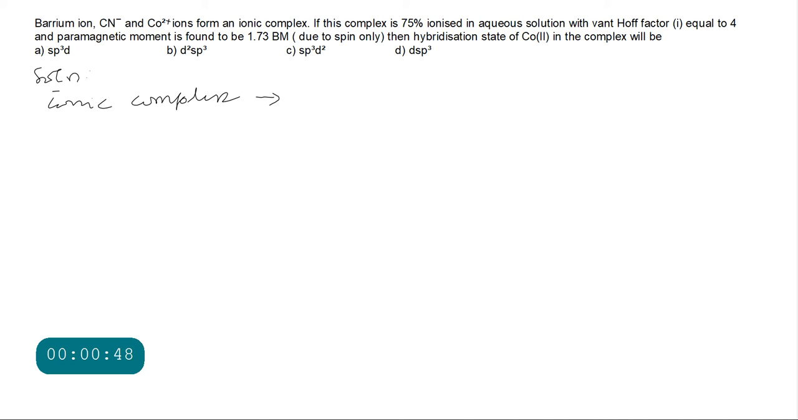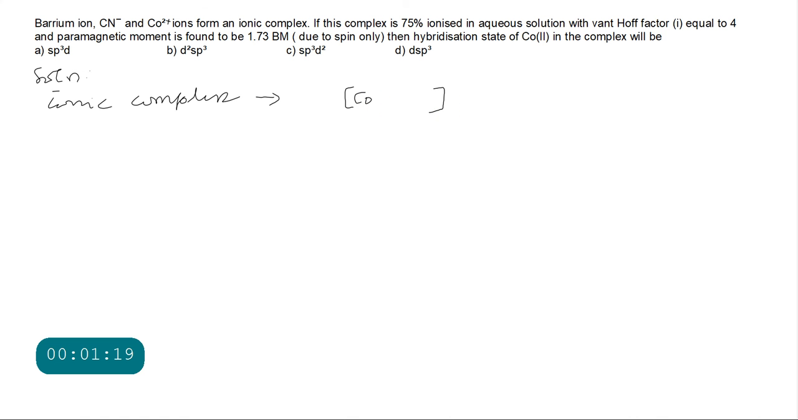Now in the complex, which is the central metal ion out of barium ion and cobalt ion, we'll see. In the complex, which is the central metal ion, either barium or cobalt? How do you know it? In the question it is asked, hybridization state of cobalt 2 in the complex. So cobalt 2 is the central metal in the complex.